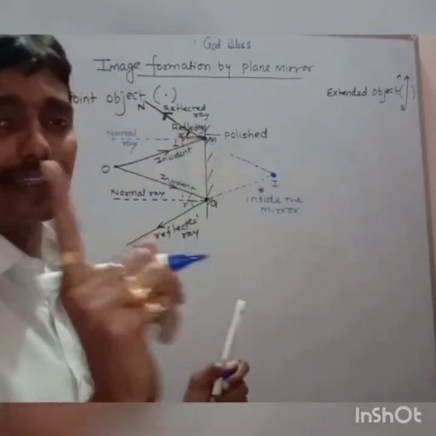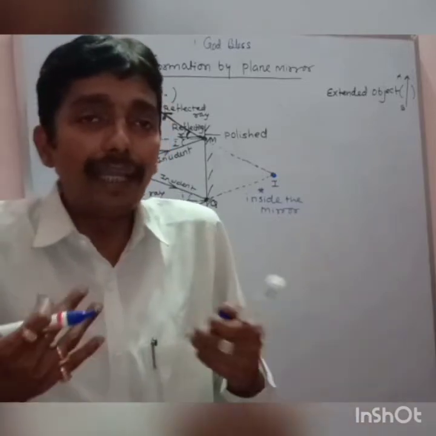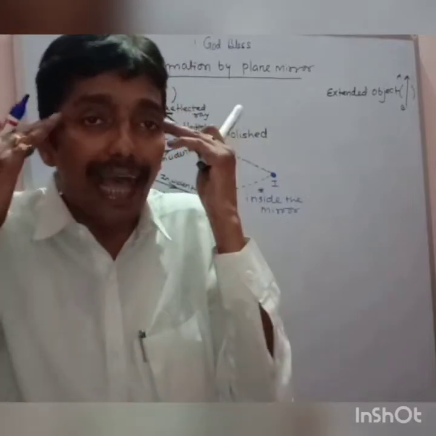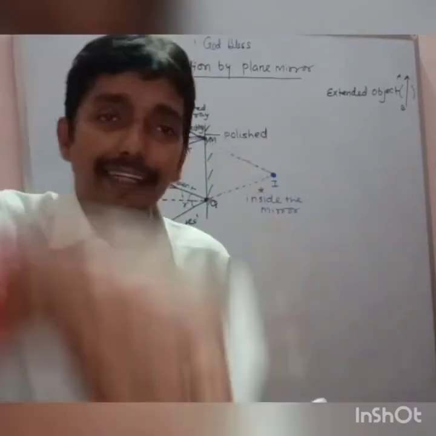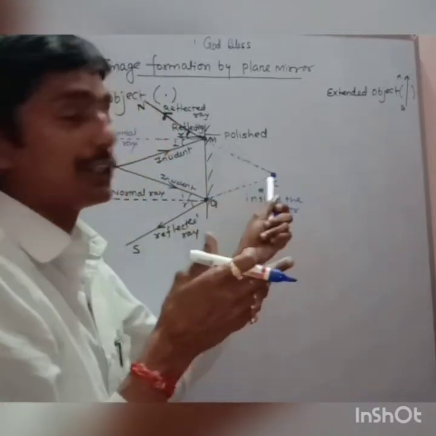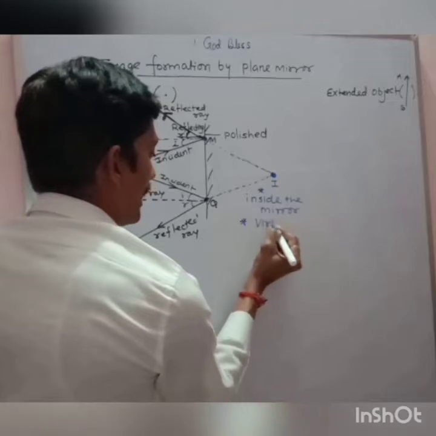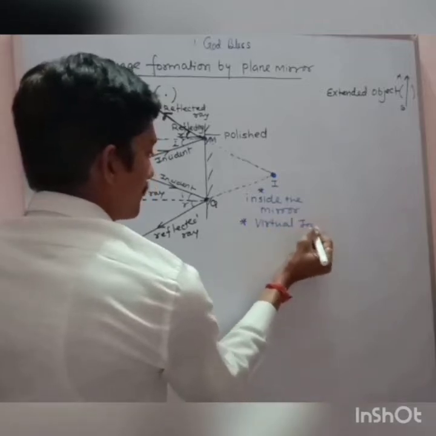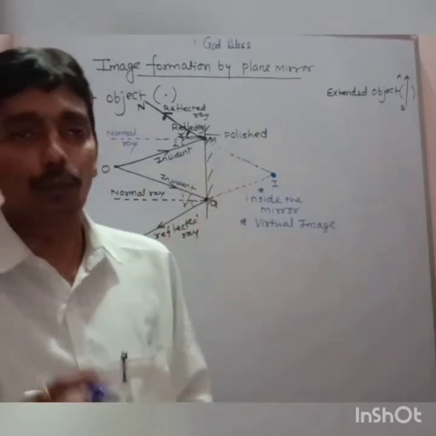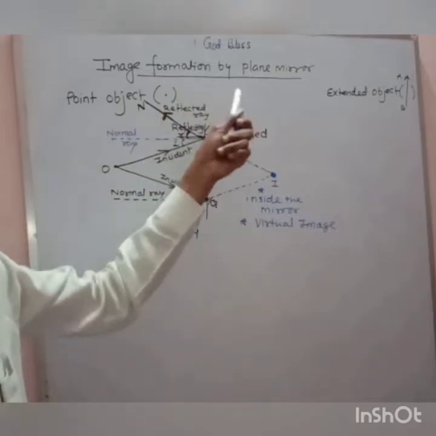And the second point is very important, ये image actually नहीं form हो रहा था, ये image I formed virtually. I did it in my imagination. कोई भी अंदर मिरर के नहीं घुस सकता है. So I did it in my imagination to get this image, and therefore such images are called virtual image. So what are the two important points while showing you the image formation by plane mirror?